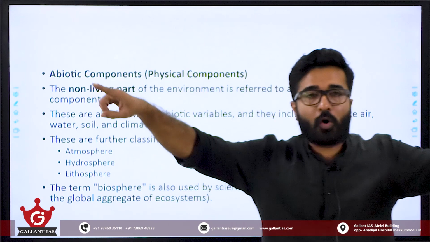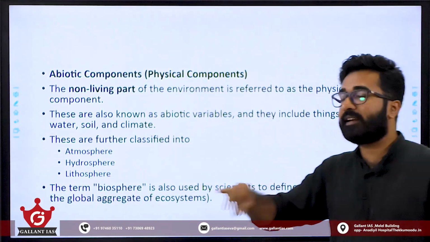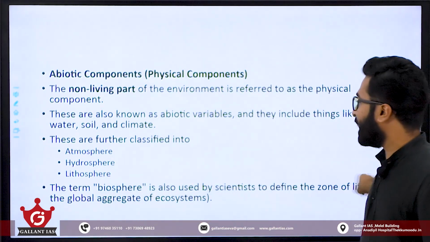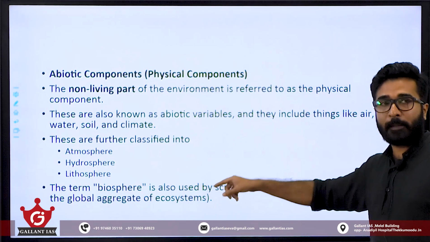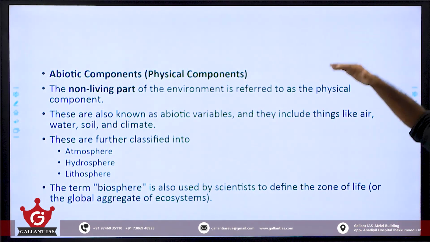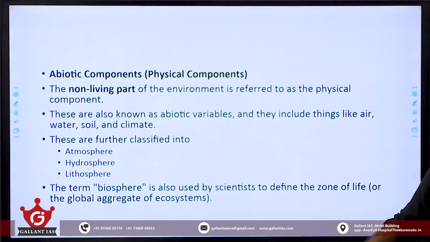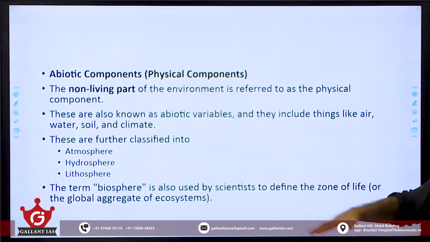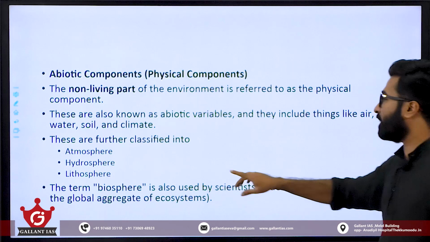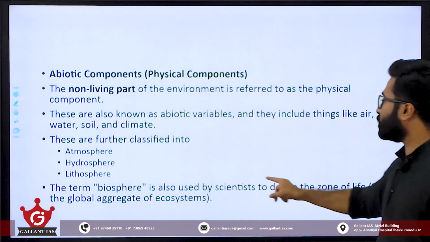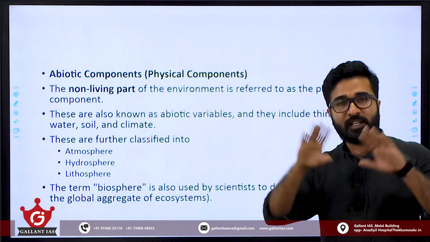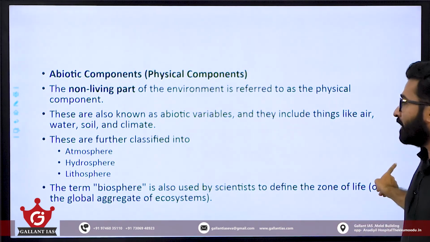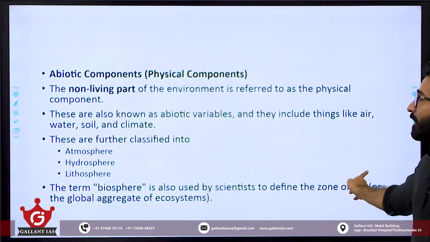And when we aggregate all the ecosystems, pond, lake, desert, grassland, whatever, when we aggregate everything, that is known as biosphere. That includes even the atmosphere, troposphere, lithosphere, even the organisms, even the terrestrial soil, everything is included under biosphere. The term biosphere is also used by scientists to define the zone of life, where life exists. That entire thing is known as biosphere. It is the aggregation of all the ecosystems.